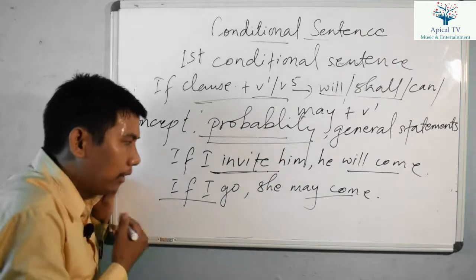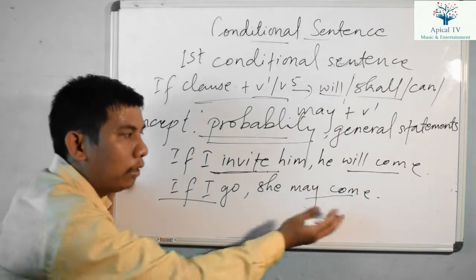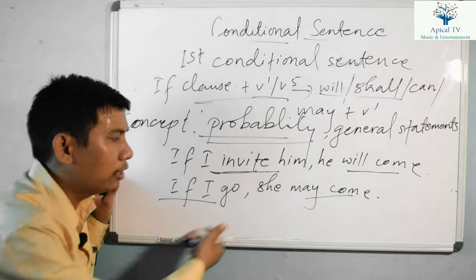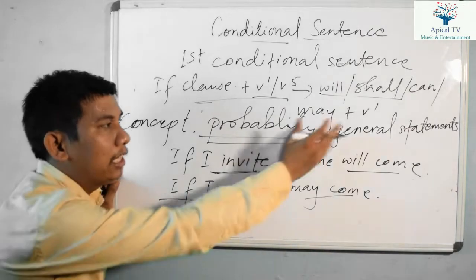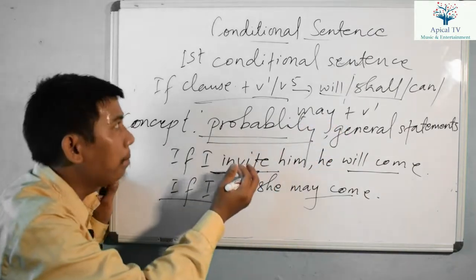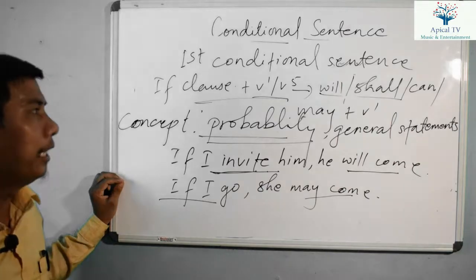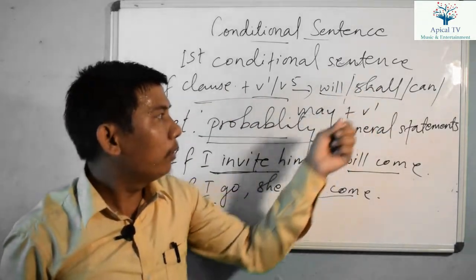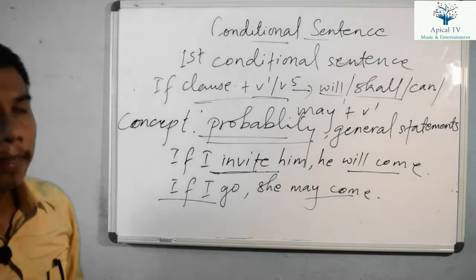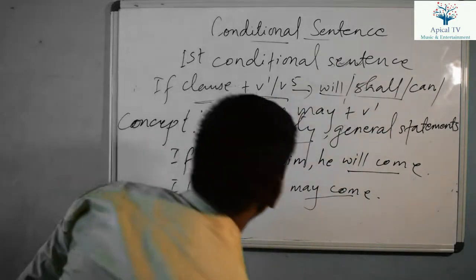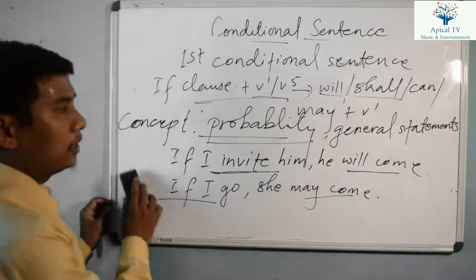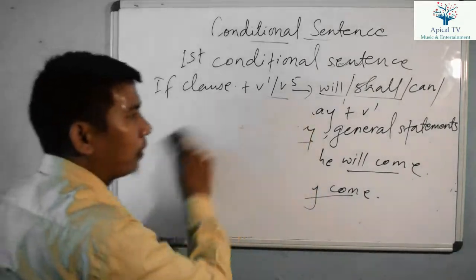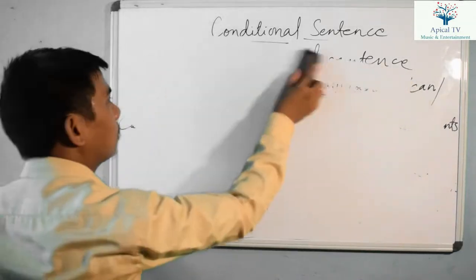If I go, this is the possibility. She may come, this is also the possibility. This is not a sure statement. So to show the general statement, to show the possibility, we use first conditional sentence. It means if we use first conditional sentence, there should be will plus verb 1, can plus verb 1, shall plus verb 1, or may plus verb 1. Like this we have to use first conditional sentence with the concept for the general statement.